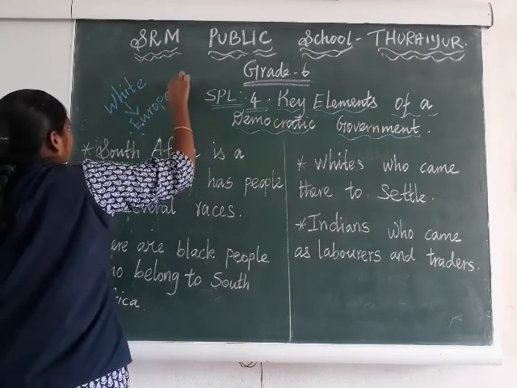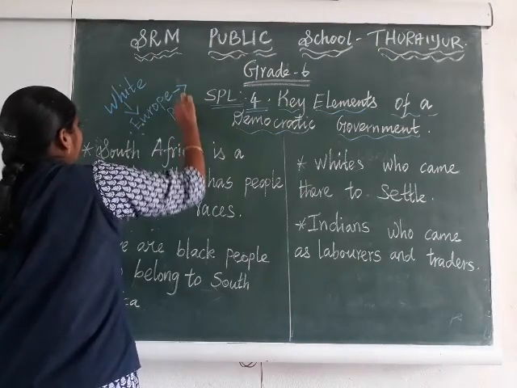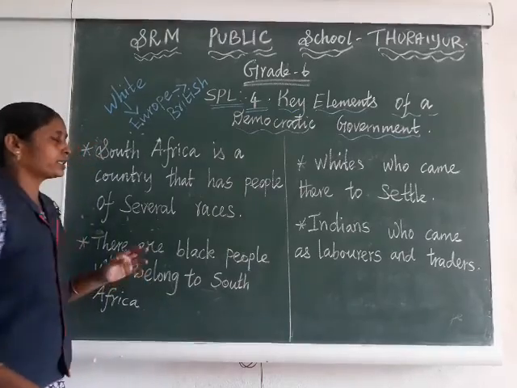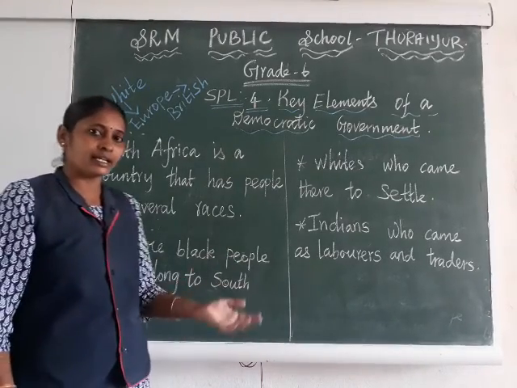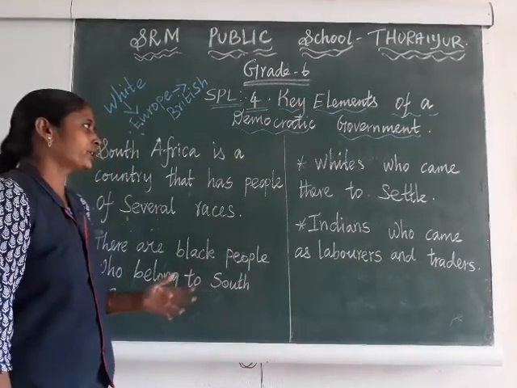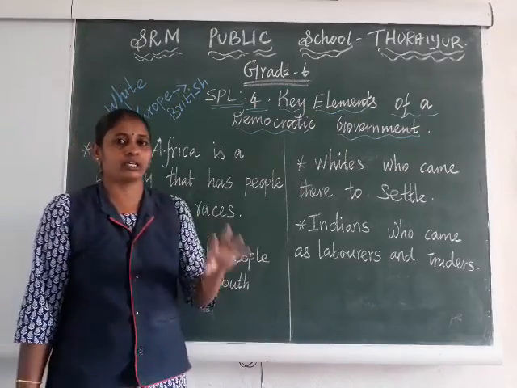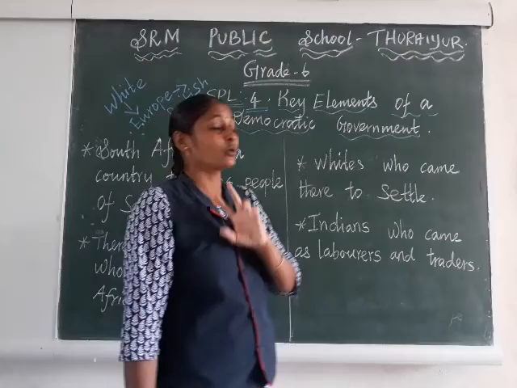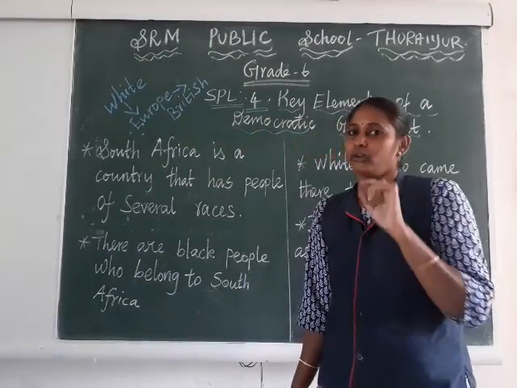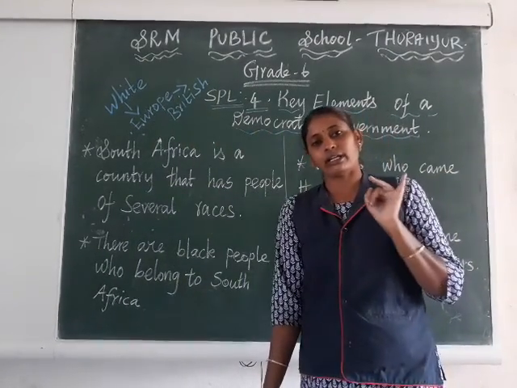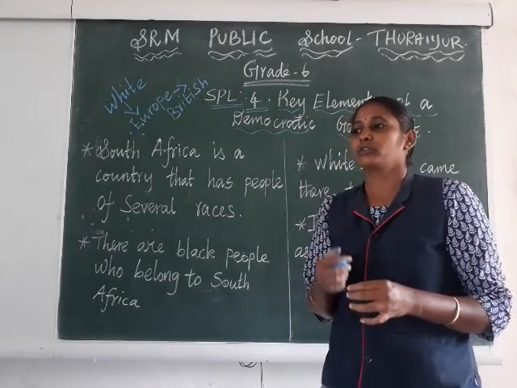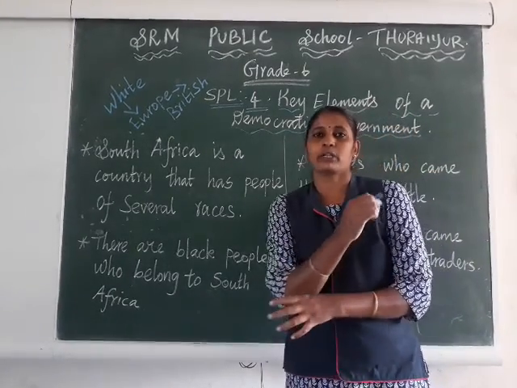In that Europe, particularly one of the countries, Britain. Britain is also nowadays called England, Britain, British, everything the same, everything indicates only one country. Okay, with the help of an atlas, you have to find out where England is located, where South Africa is located. Okay, why do I ask you to find out these locations?